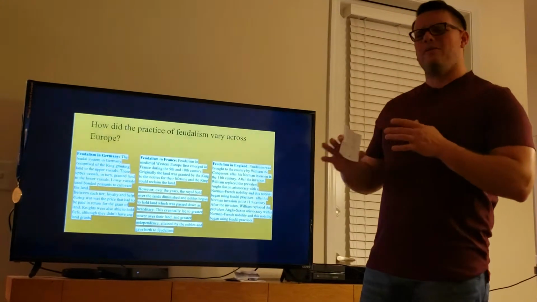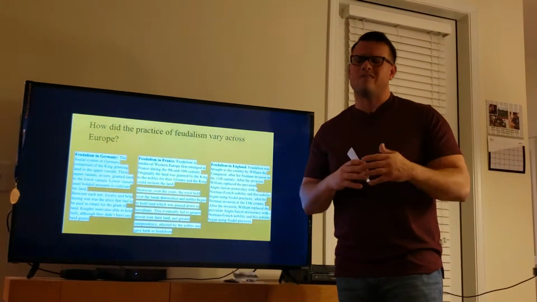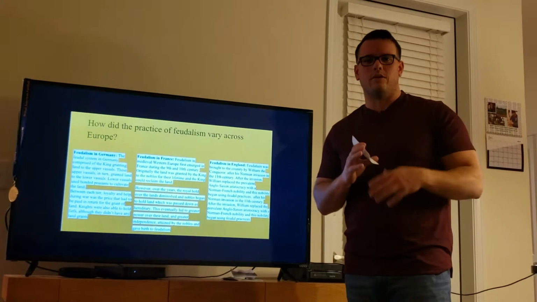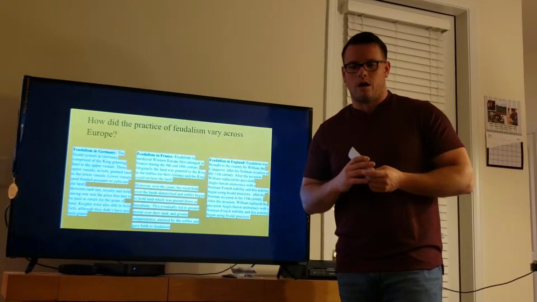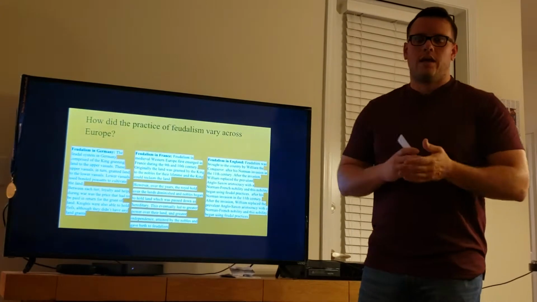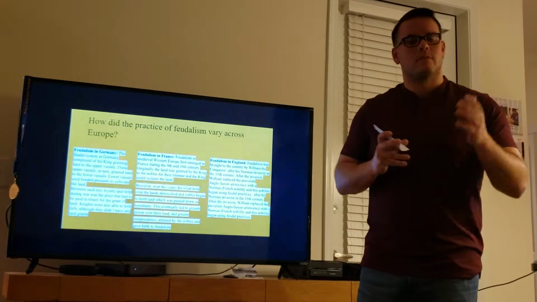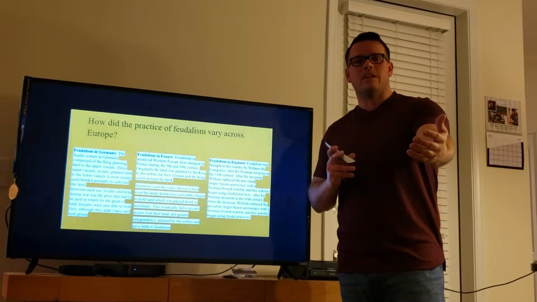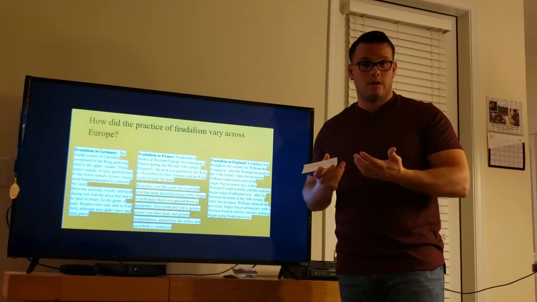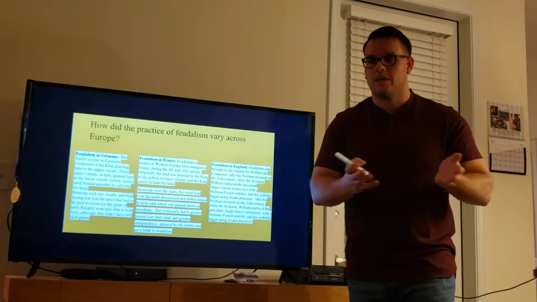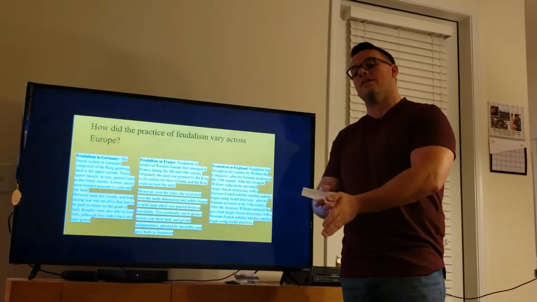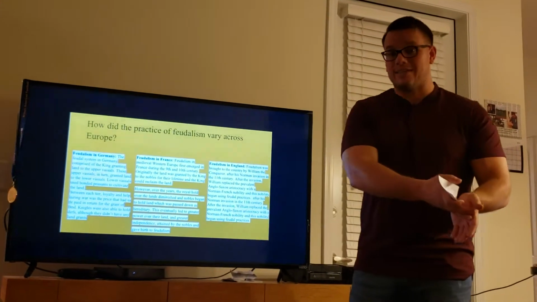The practices within feudalism actually varied very little within Europe at first, but it began to vary a lot over time. Germany, for instance, had a one-tier system. The kings would give the land to the knights or the nobles, and that land was only theirs until death. He could not pass it on to another noble within his area or pass it down to his kin.